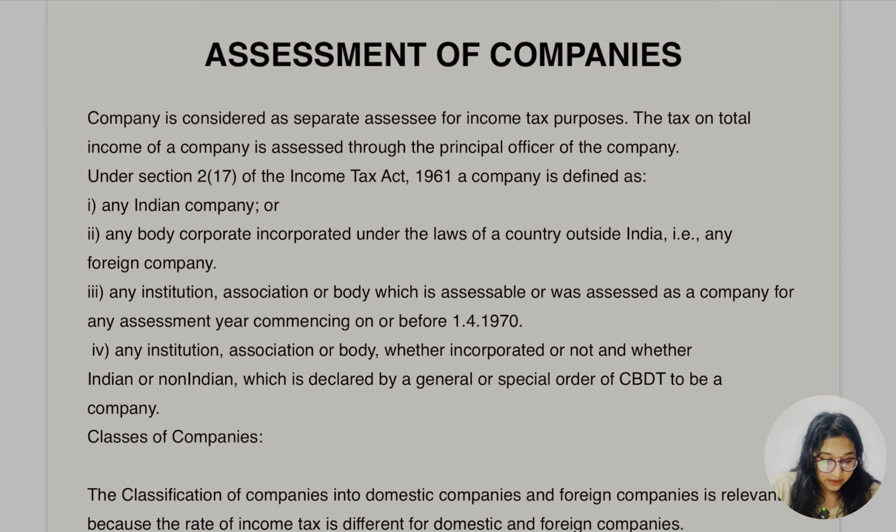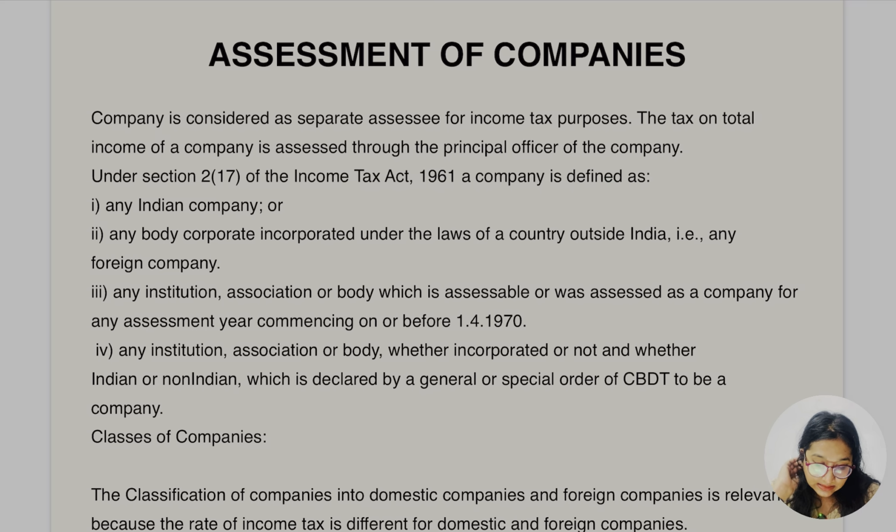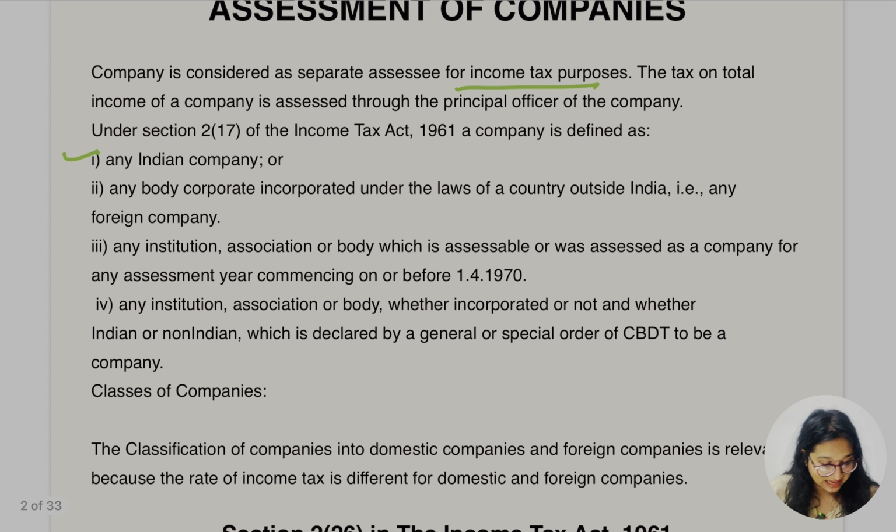In assessment, a company is considered a separate entity for income tax purposes. This we know. Tax on the total income of the company is assessed through the principal officer of the company. Under Section 2(17) of the Income Tax Act, 1961, a company is defined as, first of all, an Indian company. Second, any body corporate incorporated under the law of a country outside India.